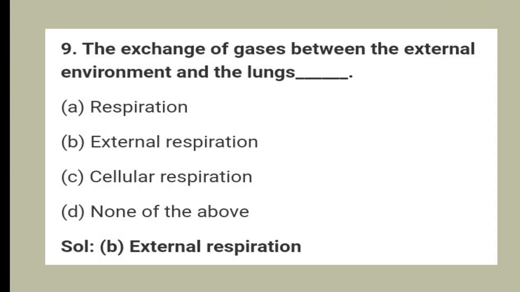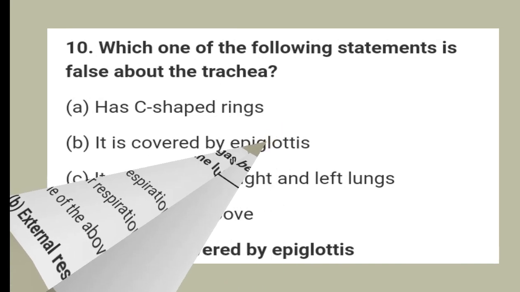Ninth question, the exchange of gases between the external environment and the lungs. Option A, respiration. Option B, external respiration. Option C, cellular respiration. And option D, none of the above. And the answer is external respiration.